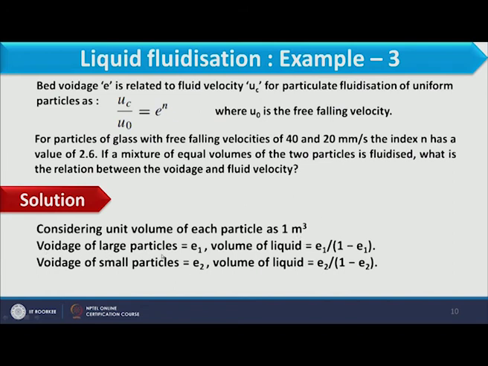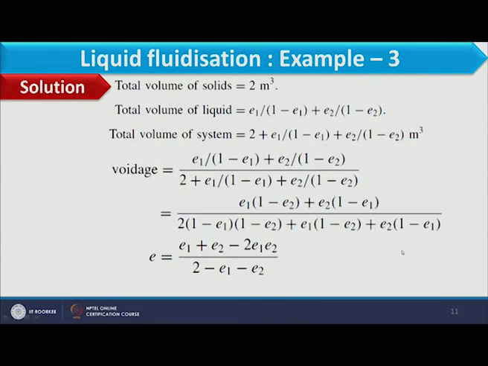Now the voidage of the large particle is E1, and the volume of liquid is E1 by 1 minus E1. So how do we define E1? E1 is equal to volume of liquid divided by volume of liquid plus volume of solid. When we solve this equation and calculate the volume of liquid, it comes out as E1 by 1 minus E1 into the volume of particle, which we have taken as 1 meter cube. Similarly, for the voidage of the small particle, E2, the volume of liquid is E2 by 1 minus E2. So the volume of liquid we have defined.